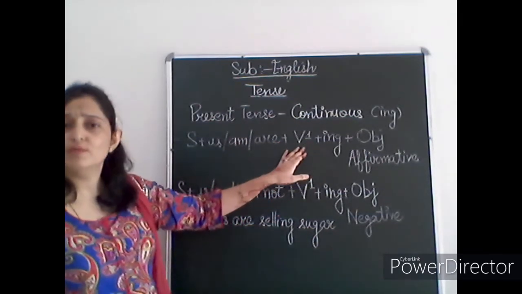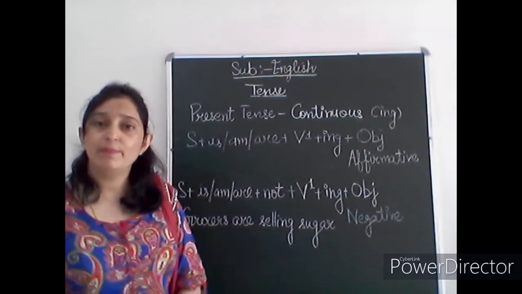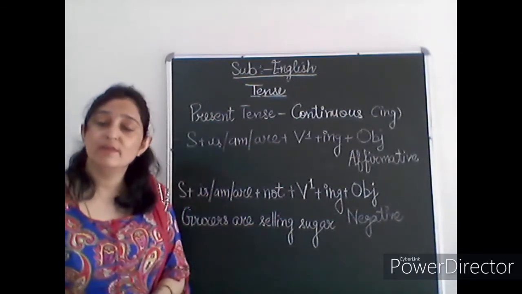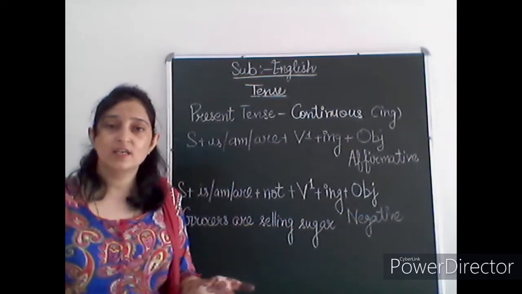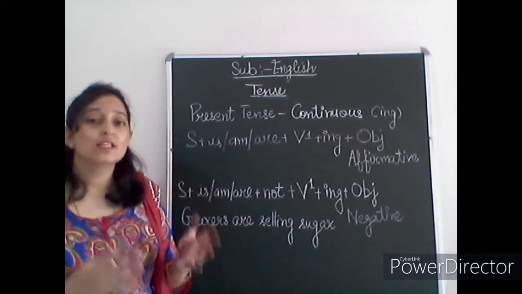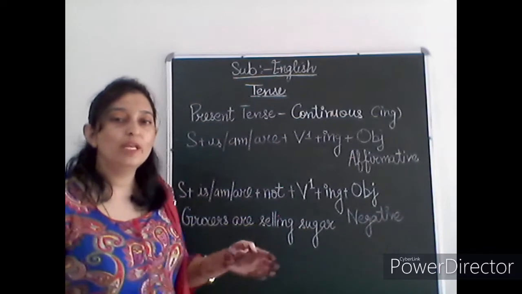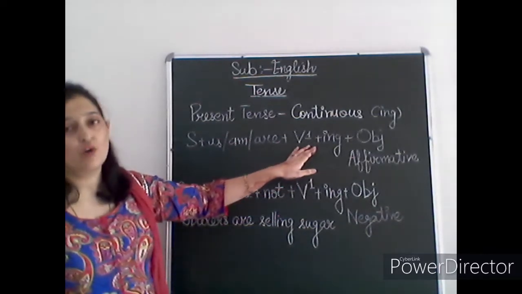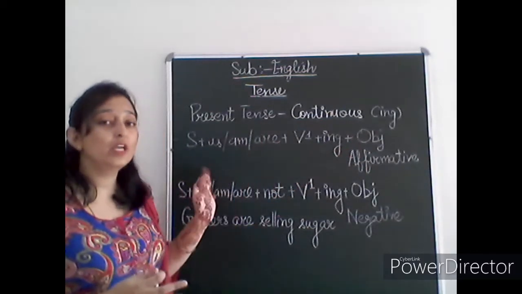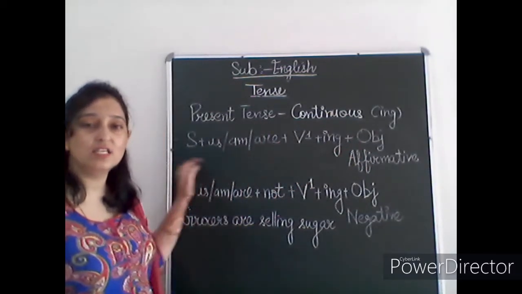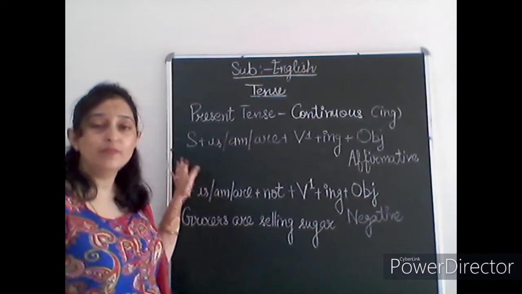Just like the first form of the verb play, then it will be playing, or sing, then it will be singing, write, writing, dance, dancing, work, working, sleep, sleeping. See, so many are there. So verb first form, and then ing, and then object. So here you can make your own sentences just by using this structure.